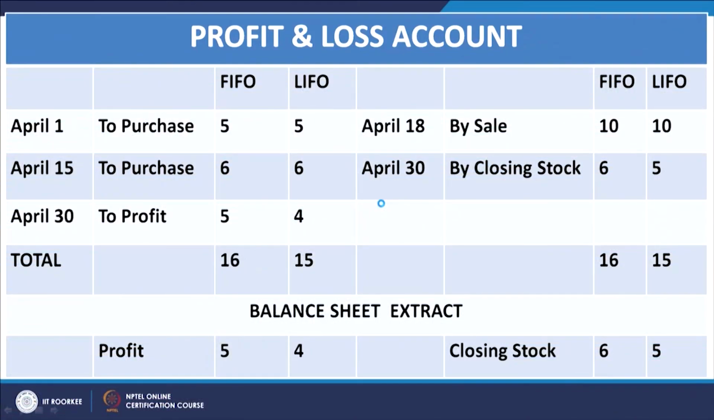So, as far as the balance sheet is concerned, again the closing stock will show a difference of 1. In the case of FIFO, the closing stock is of the later consignment. In the case of LIFO, the closing stock is of the earlier consignment. Now, we talk about LIFO layer liquidation. Let me briefly touch on this.